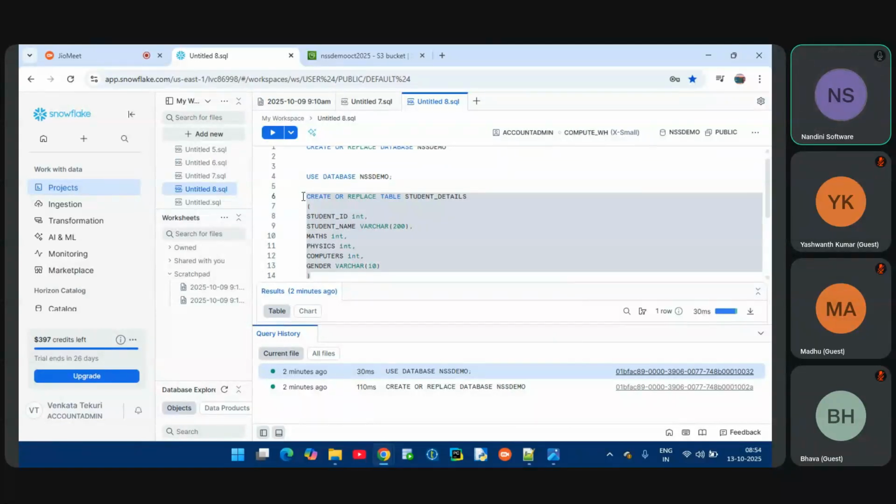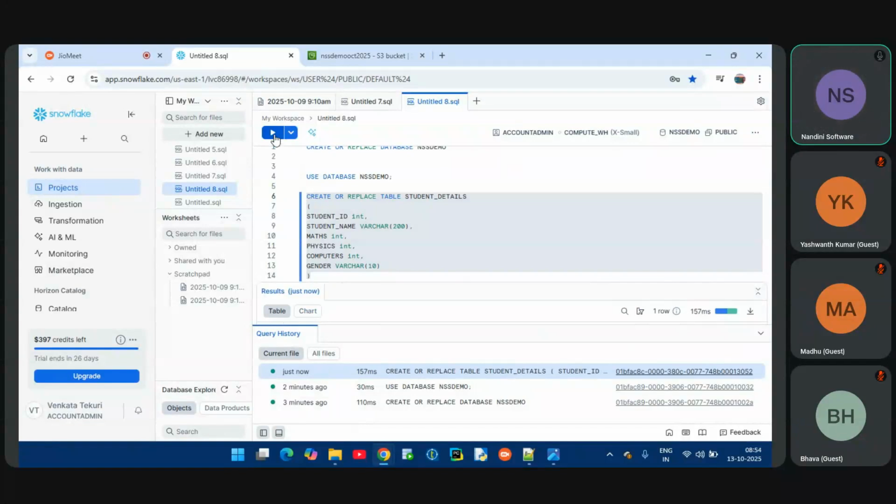So how to create a table? Create or replace. If it's already existing, I'm replacing this table. Now let me pass the table name. What is the table I want to create? Then column names, data types, and length, I have to pass them. Let me select this statement and execute it. So my table got created.